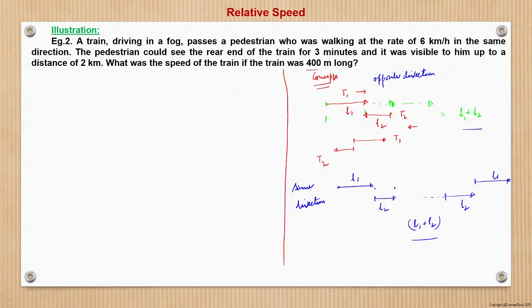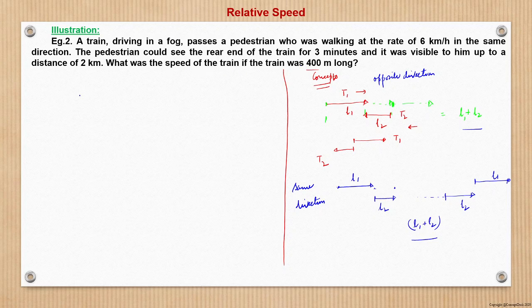Now this question says a train driving in a fog passes a pedestrian. Here I mean a train is passing a pedestrian, who was walking at a rate of 6 kilometers per hour in the same direction, that is in the direction of the train. The pedestrian could see the rear end of the train for 3 minutes and it was visible to him up to a distance of 2 kilometers. What was the speed of the train if the train was 400 meters long?